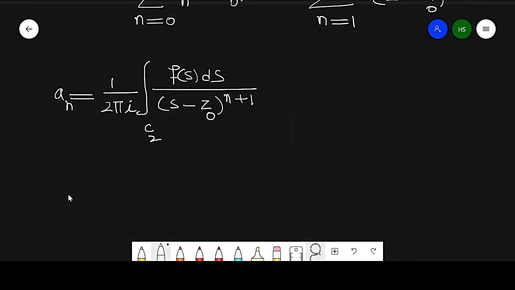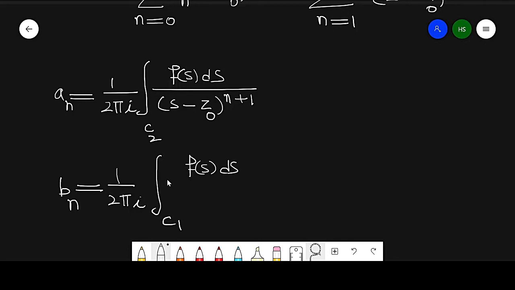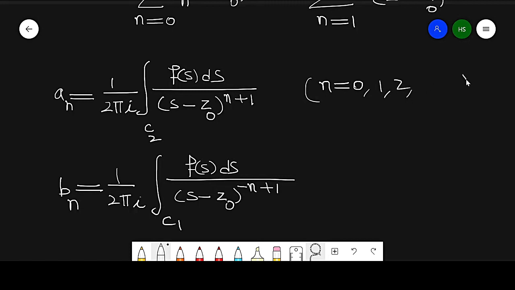So b_n is equal to 1 by 2 pi iota, integration over C1 of f(s) ds over (s minus z naught) raised to power minus n plus 1. Here the summation is running from 0, 1, 2, and so on up to infinity.